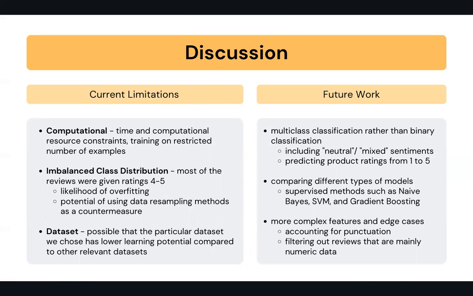For future work, we could consider implementing the same models for multi-class classification rather than binary classification, which might involve additional sentiment categories or directly predicting product ratings from 1 to 5. We could also potentially expand our comparison to include other types of models and account for more complex features and edge cases such as punctuation and numeric data.